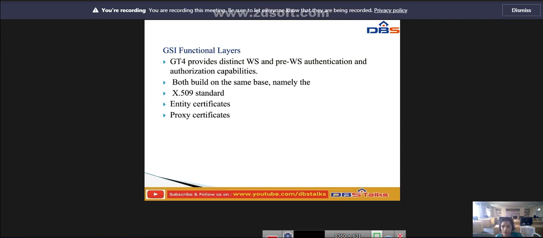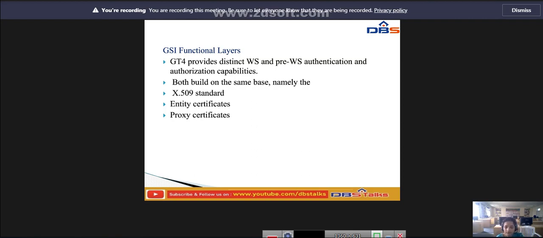X.509 standard, proxy certificates and entity certificates are used to identify persistent entities, such as users and servers, and to support temporary delegation to other entities.